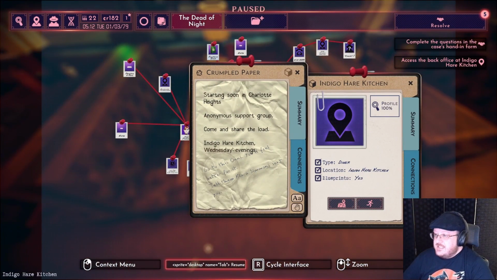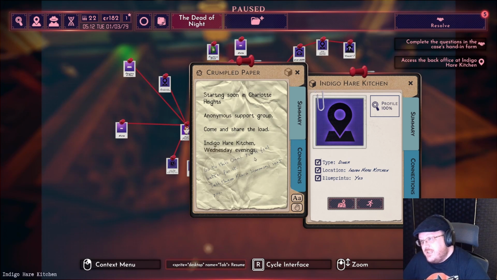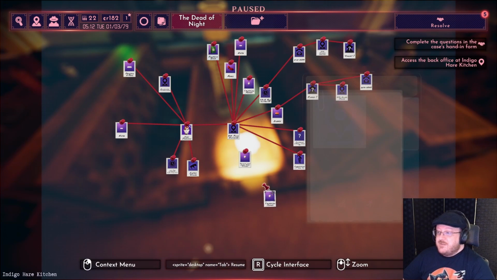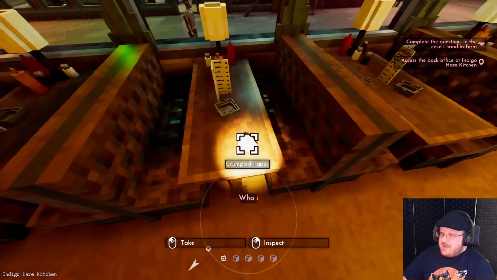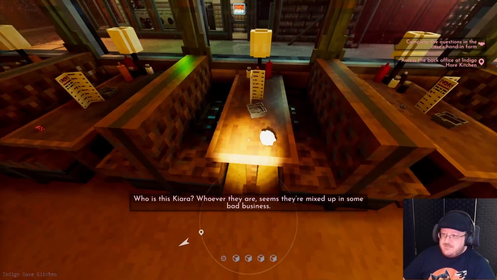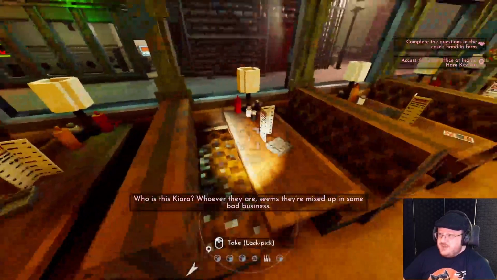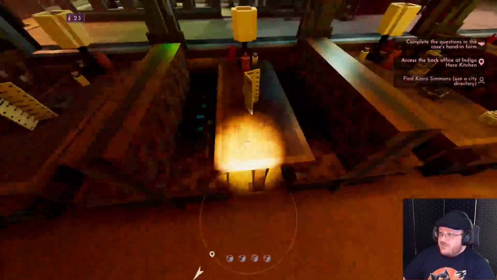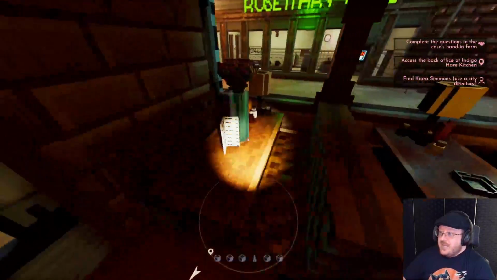Like this. There's a support group starting at Indigo Hair Kitchen on Wednesday evenings. Go to this, Oni. You'll feel better for it. Tell them Kiara sent you. That was far more useful than I expected. I thought that was going to be a random piece of paper, but whoever this Kiara is, they seem to be mixed up in some bad business. Actually, Kiara isn't. I was just looking for paper clips.